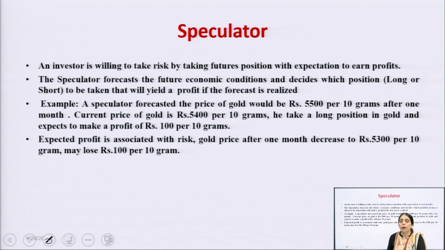He can buy the contract, he can short the future, he can sell the future, he can long the future also. If he finds that the market is showing a bullish trend in the coming year, then what will he do? He will buy the future. But in the other case, if he thinks that the market is going to show a downward trend on the fundamental analysis or the technical analysis, then he will short the future. In both cases, the main aim of the speculator is to earn the profit.